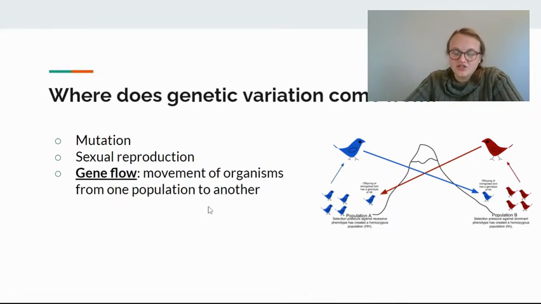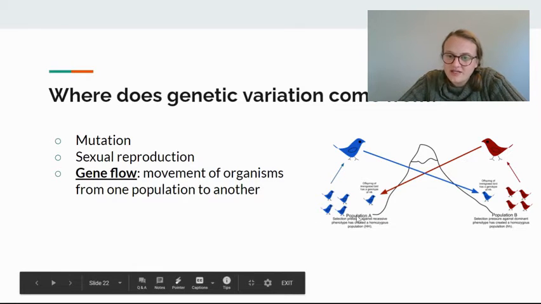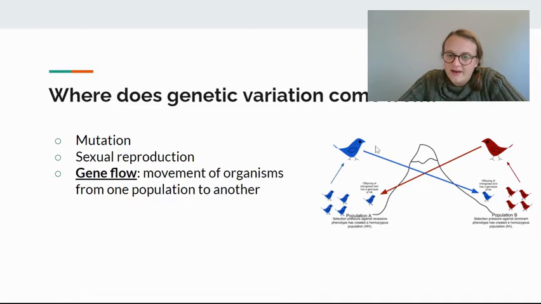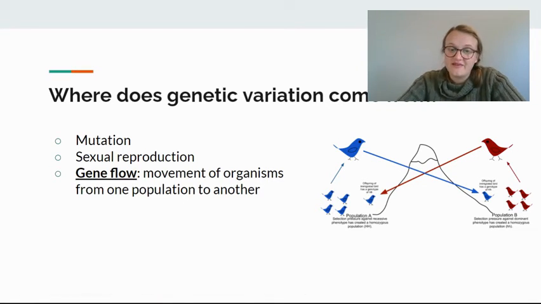Increases that genetic variation. So gene flow is literally the flow of genes, the movement of organisms from one population to another. Take these birds: we've got one population, maybe some moved over to this one, maybe some moved over here. That would create gene flow, and that would create increased genetic variation, because if we have a red bird from population B over by population A, there might be some interbreeding going on there, and that could create a different population. That could create some different genes and some different mutations.